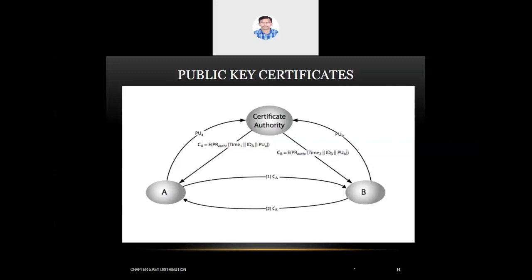Here, nobody other than the certificate authority can generate CA. A certificate can be generated only by the certificate authority, so nobody else in the network can generate certificates. So again, masquerading is nearly impossible, because none of them can generate a certificate, and even the certificate is encrypted by the private key. That is a digital signature.